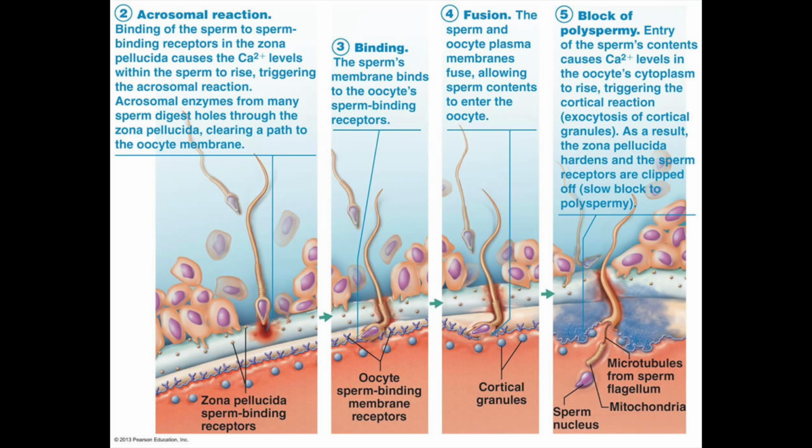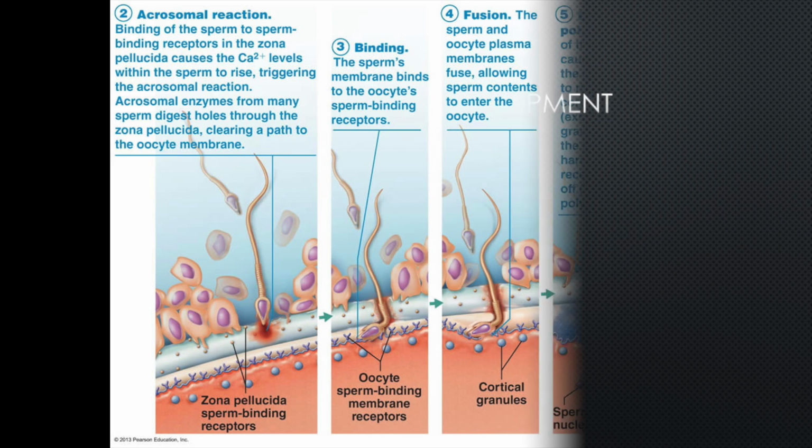Now is when fertilization occurs. This is when two packages of DNA meet each other, male and female. Remember, only one sperm is allowed to penetrate an oocyte, ensuring monospermy. To make this happen, an electrical effect has to happen, which means calcium diffuses in and gives the egg a positive charge which repels the sperm. As a result of the release in calcium, there is a cortical reaction. When this happens, it destroys all sperm receptors, not allowing any more sperm to bind.